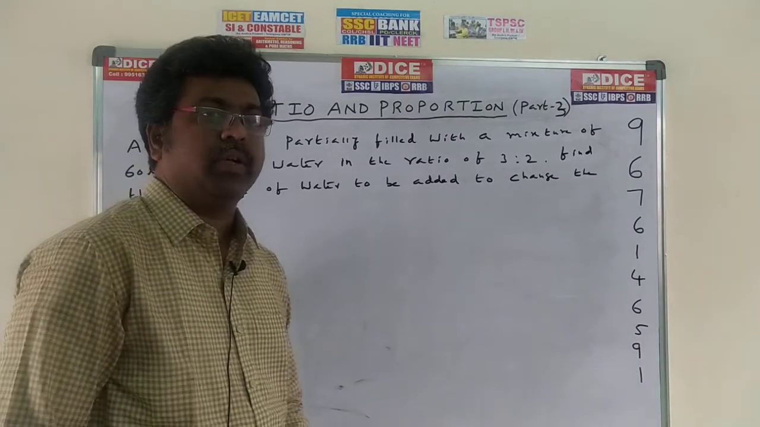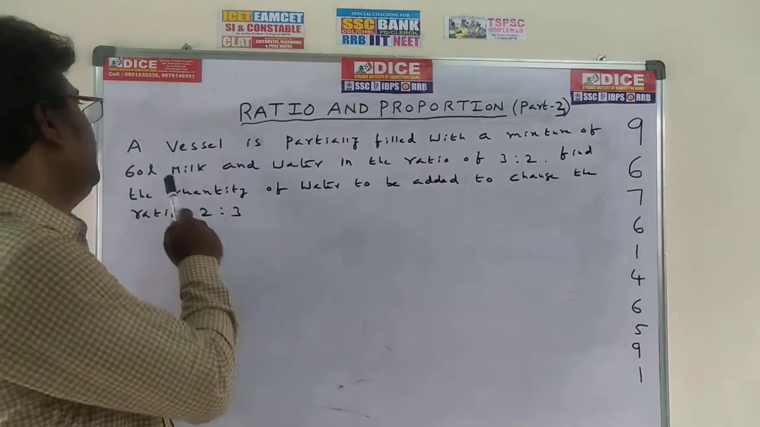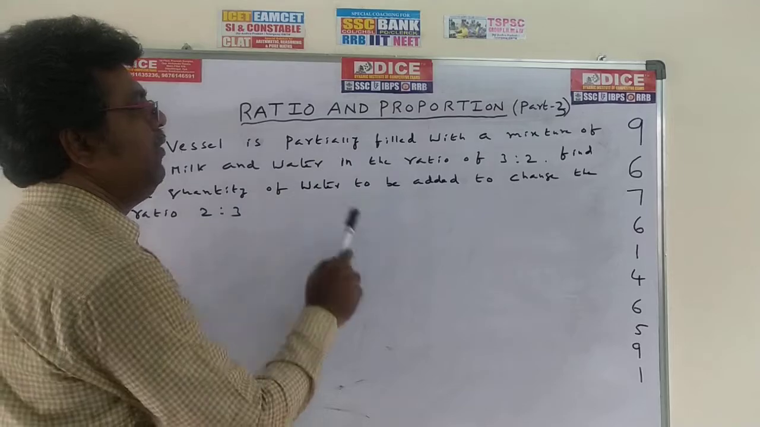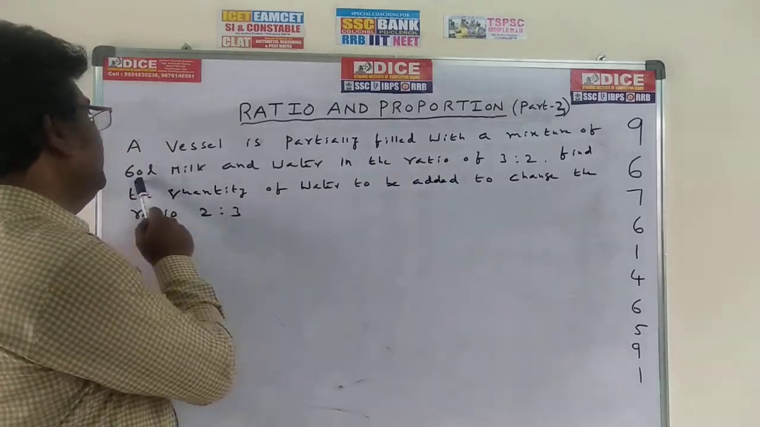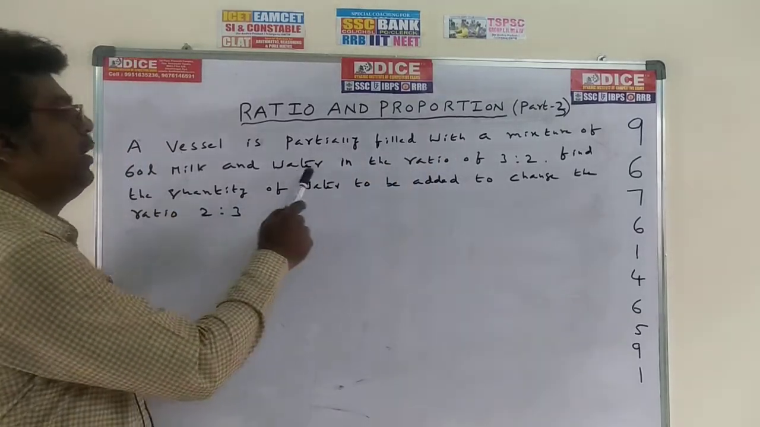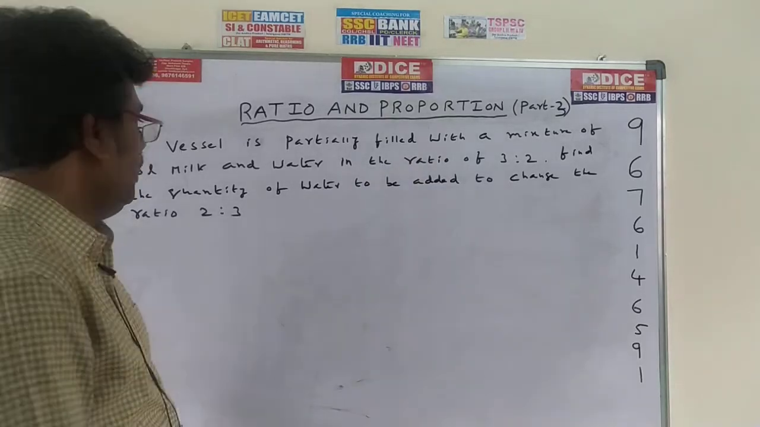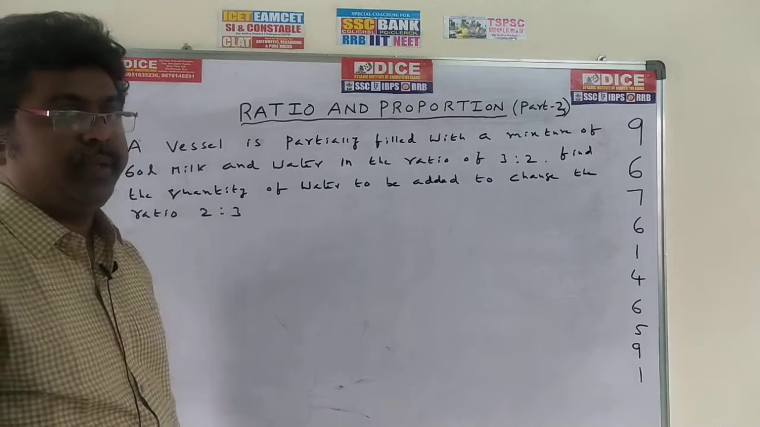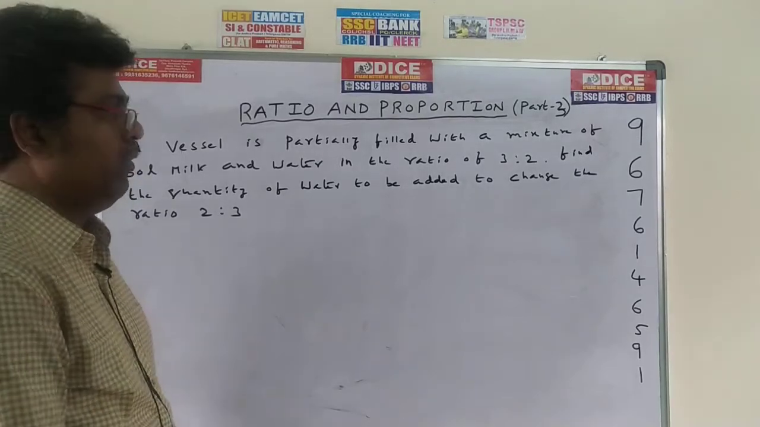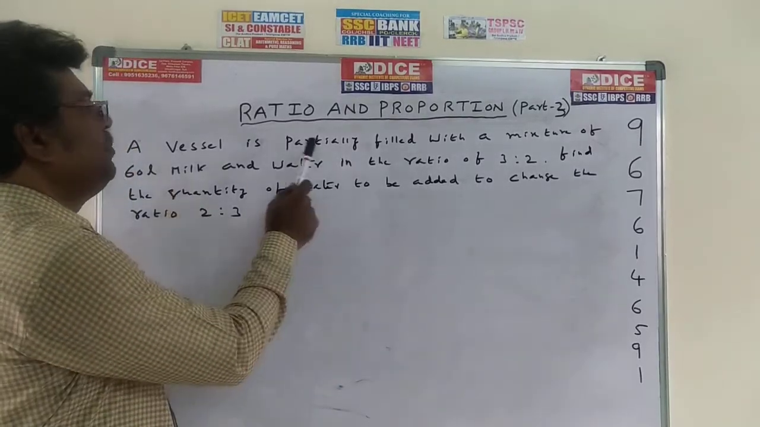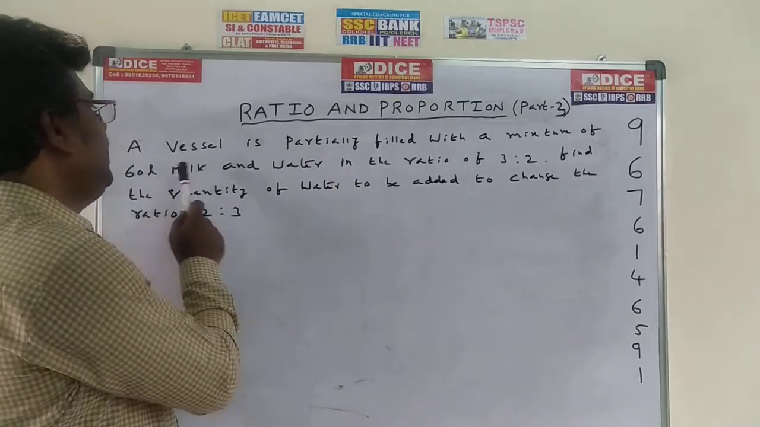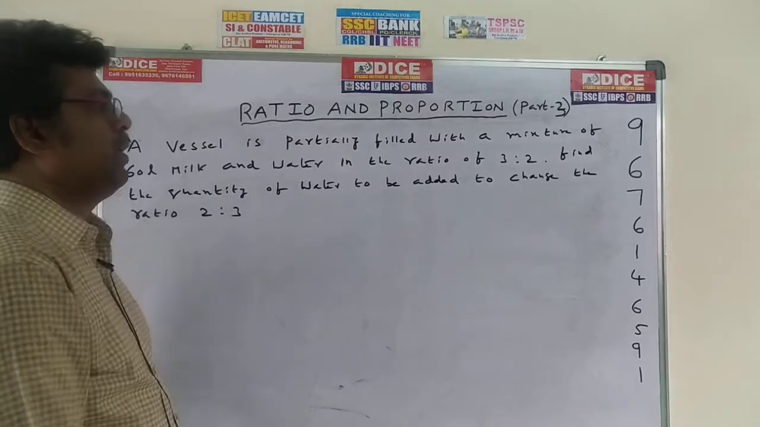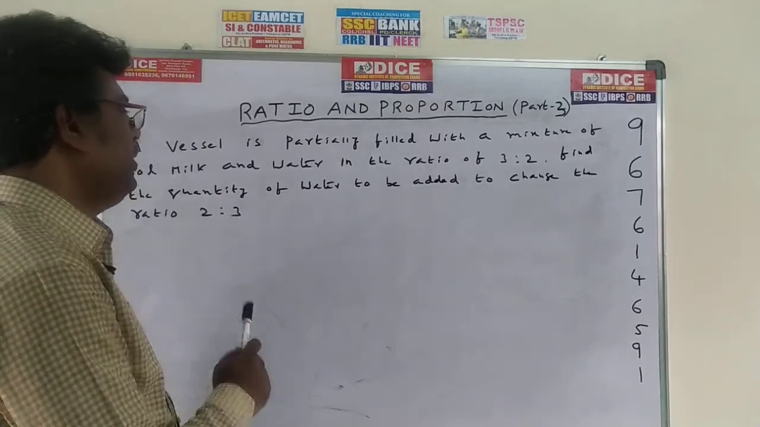Now come to the next new model. See the problem. A vessel is partially filled with a mixture of 60 liters milk and water in the ratio of 3:2. Find the quantity of water to be added to change the ratio to 2:3. Once again, check out the problem.